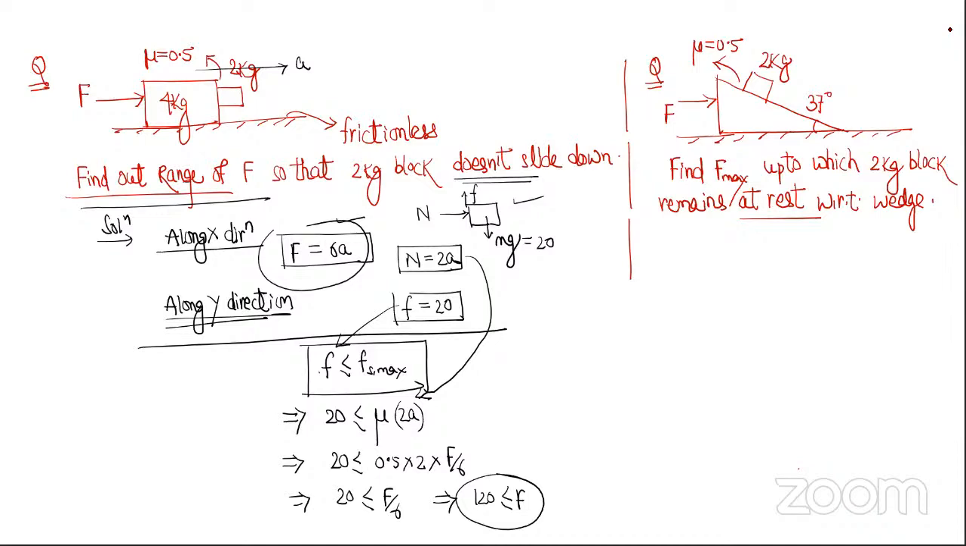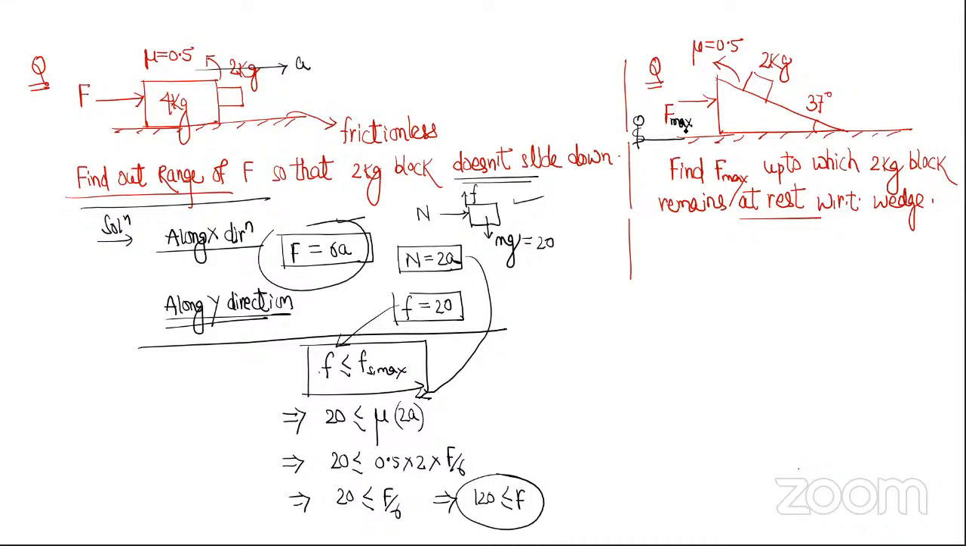Okay, let me tell. Dekho, let me solve this question from the wedge frame. Or chalo, not the wedge frame, let me solve this from the ground frame only. Acha, now maximum force is acting. Maximum force means if slightly more force is applied, then the 2 kg block will slide, right? That is the meaning of maximum force.